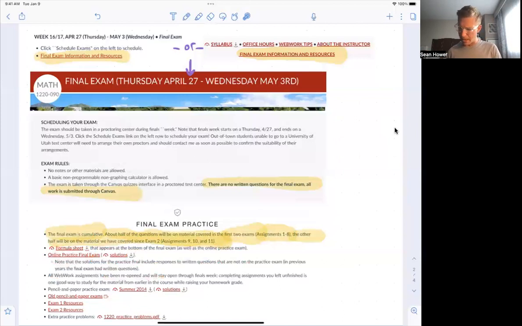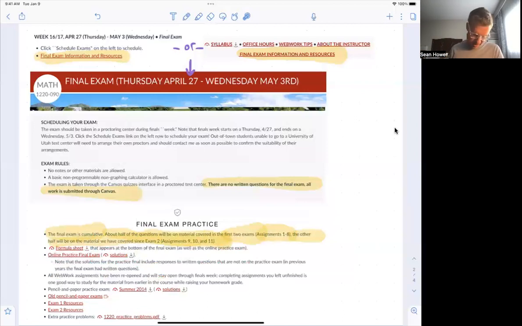Maybe one note is that a very small number of people had web work assignments excused, either for serious illness or similar things earlier in the semester. If you had a web work assignment excused, it will remain excused, even if you can still go back and work on it to study, of course, but it will remain excused no matter what.